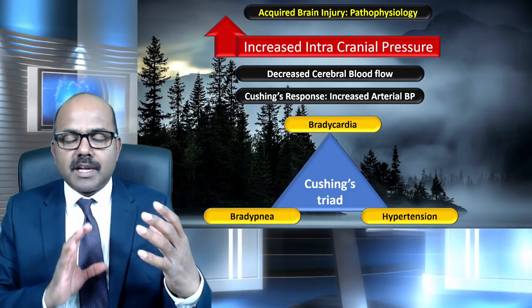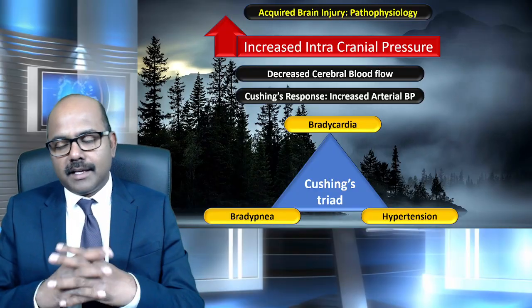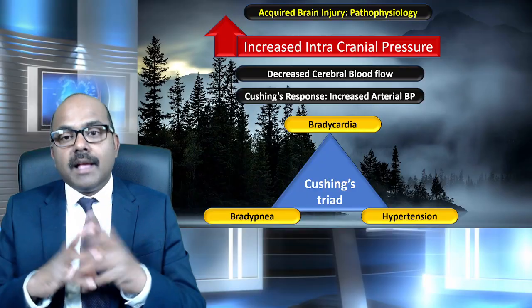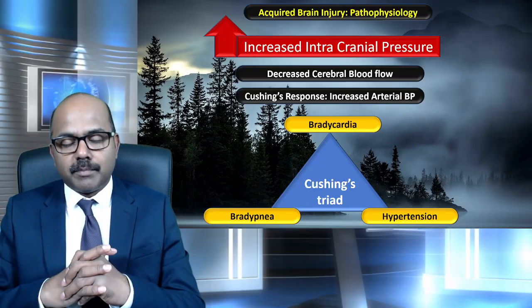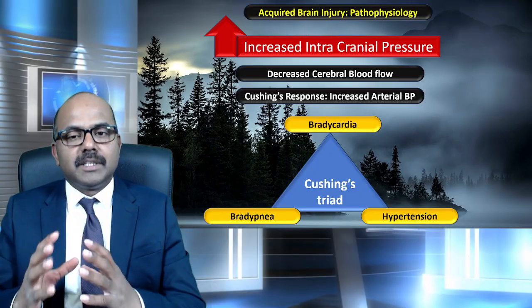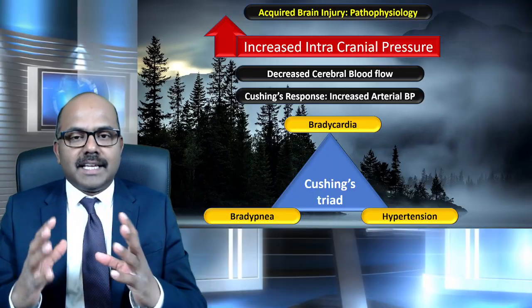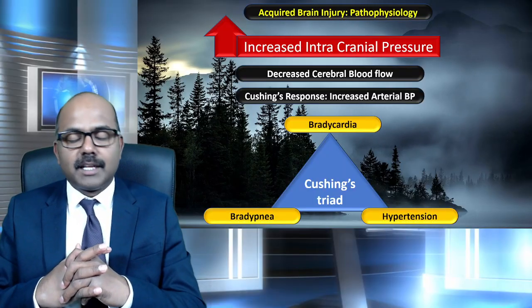So increasing intracranial pressure is a key thing in the pathophysiology of head injury, and management of intracranial pressure, keeping the intracranial pressure within limits and keeping the brain perfused, is the key challenge during the clinical management of head injury.